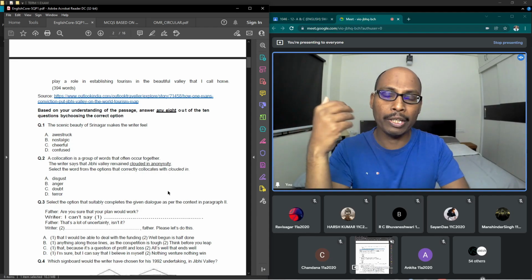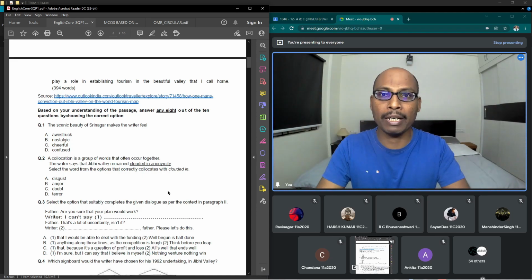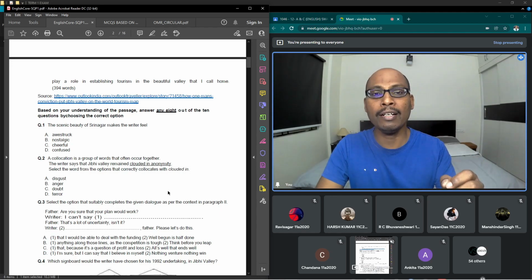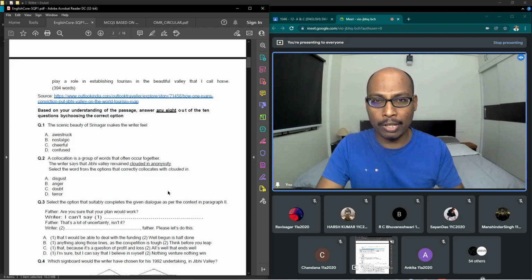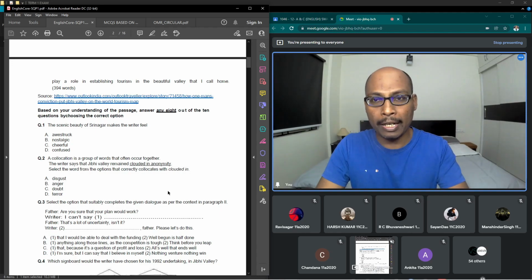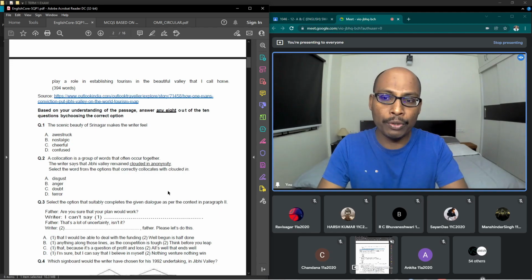Most of us, if we have a second thought, get a second answer. But our subconscious mind works in a different way. It projects the right answer in your brain, but we have to trust it. So in 90% of the cases, the first answer which struck your mind is the right answer for MCQ questions. So follow the elimination method, and then you have to select at least one, but do this only when there is no other option. Otherwise, select answers for the 8 questions, ensure that those 8 are highly correct or 100% correct, then mark them.